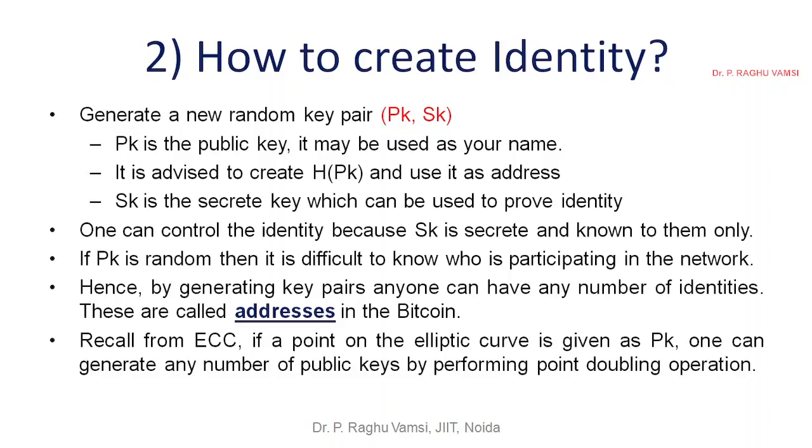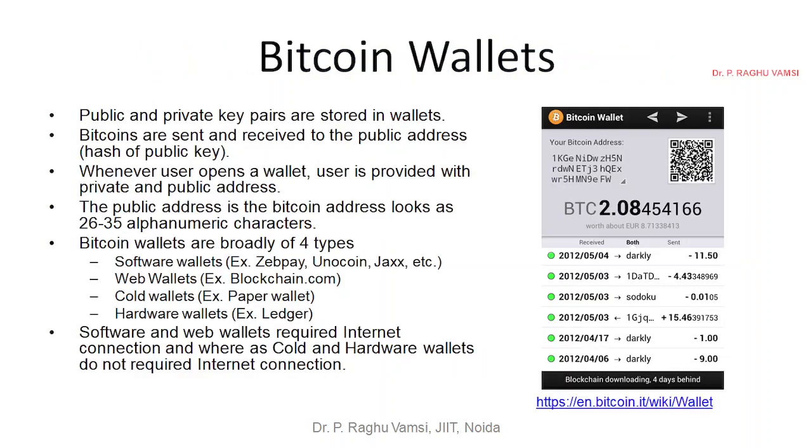But how to remember these addresses? No one can remember these addresses. That is the reason in Bitcoin wallets, whatever you install, you will have an address like this. You can see here, this is the Bitcoin wallet. This is a standard Bitcoin wallet used for Bitcoin operations. You can see this in the wiki, at en.bitcoin.it/wiki/wallet. In this you can see this diagram here, your Bitcoin address. So this is the Bitcoin address.